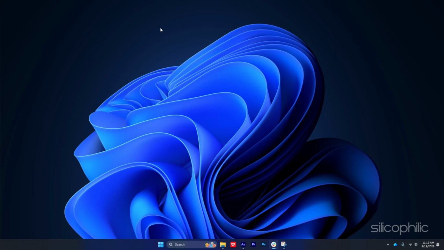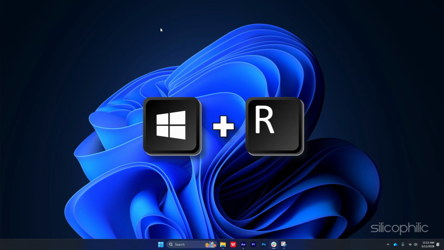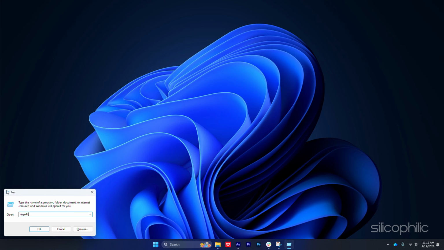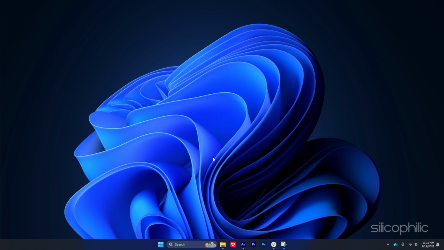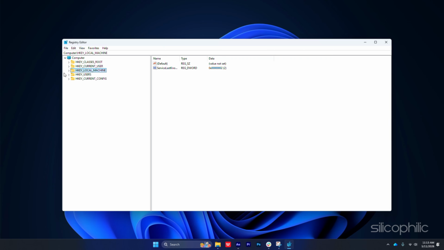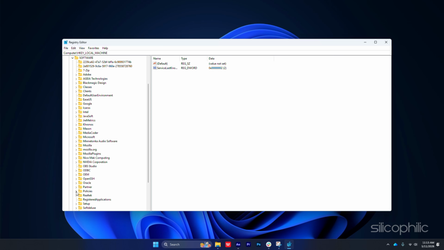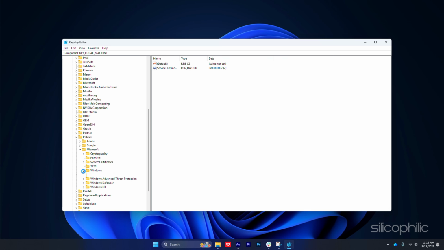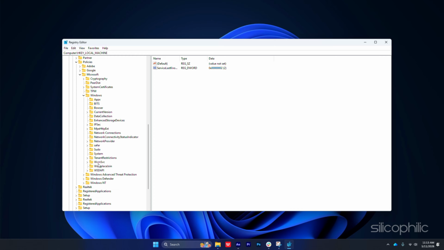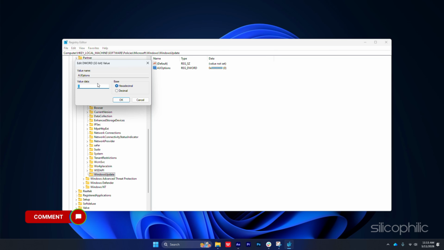Enforcing control at registry level. At this point, we move from configuration to enforcement. Press Windows+R, type regedit, hit enter, press yes. Navigate to this path, HKEY_LOCAL_MACHINE\SOFTWARE\Policies\Microsoft\Windows\WindowsUpdate\AU. If the path doesn't exist, create it. All you need to do is right-click, then select New, then Key. Name the key like I am doing here. Inside this key, right-click, then select New, then DWORD. Name it AUOptions. Set its value to 2.